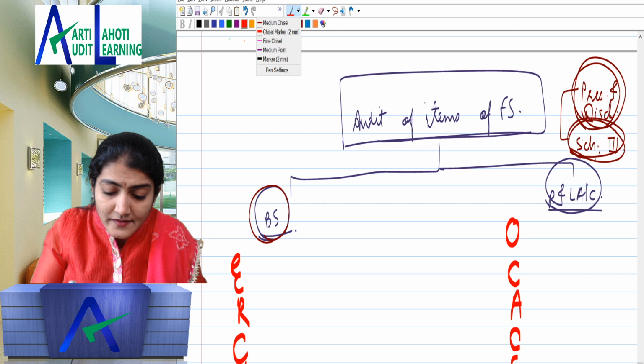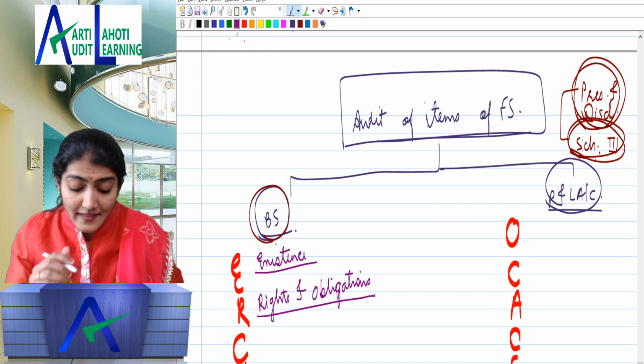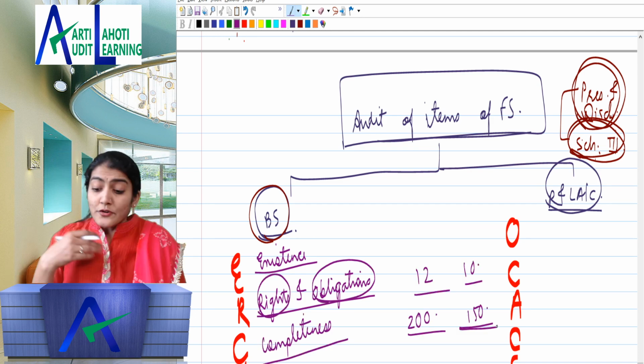Existence means whether the asset, liability, equity interest really exists. Then whether the asset is a right and the liability is an obligation of the entity on a given date. Then completeness, very very important: whether all assets, liabilities, equity interests have been accounted for. It should not happen that the company has 12 buildings and only 10 are recorded in the books of account. The company has 200 bank accounts and only 150 bank accounts are reflected in the financial statements. It should not happen that there are 1,000 debtors of the company and only 700 debtors are recorded. There is an omission to record the debtors. So there has to be completeness.